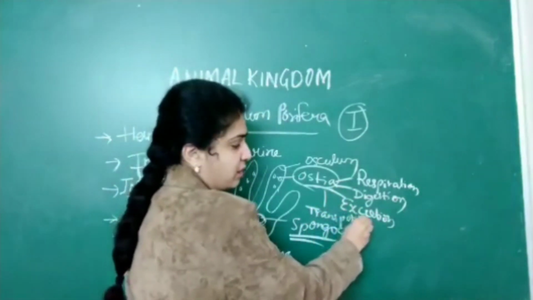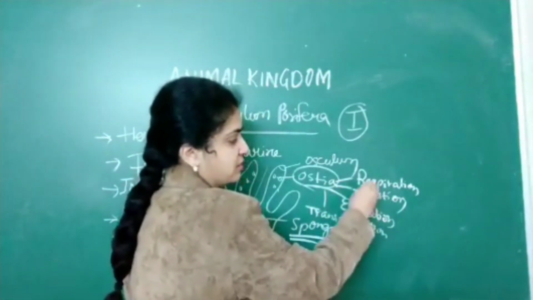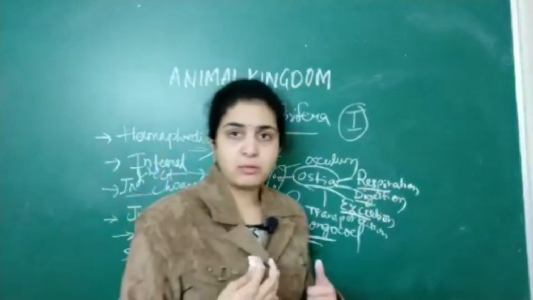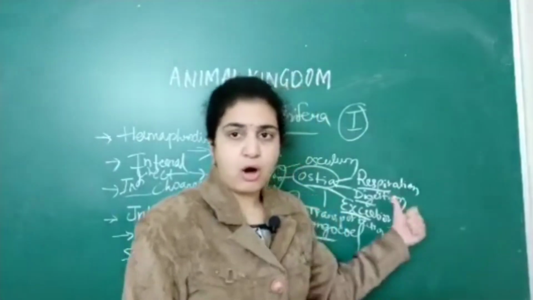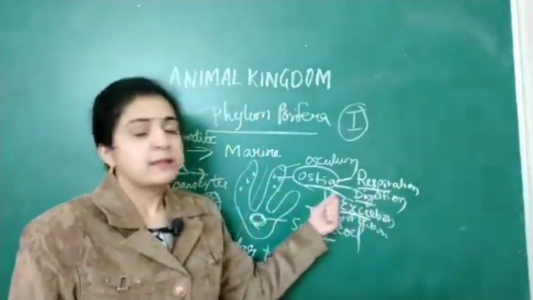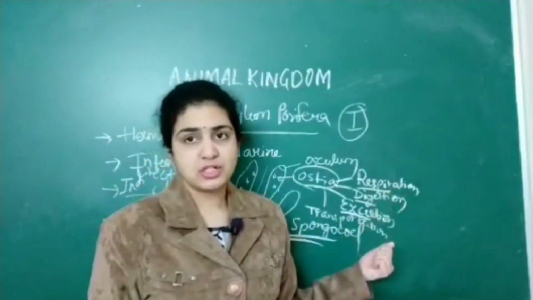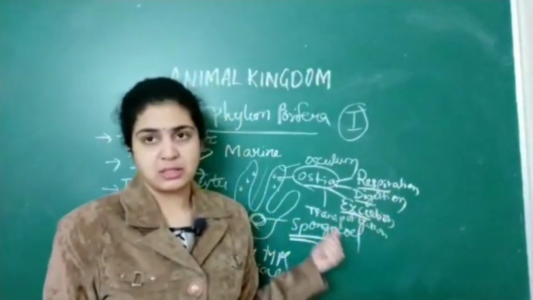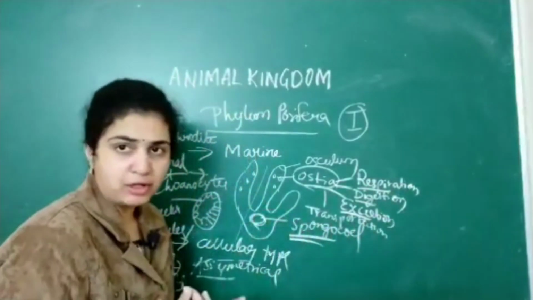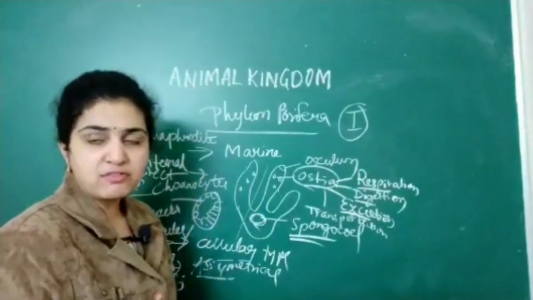Transportation of water we have already done, so the rest of the 3 are respiration, digestion and excretion. You all should answer that: respiration, digestion as well as excretion. Those 3 points are very important from the NEET point of view. So this is about the phylum Porifera.